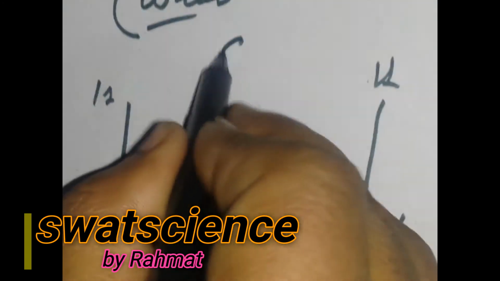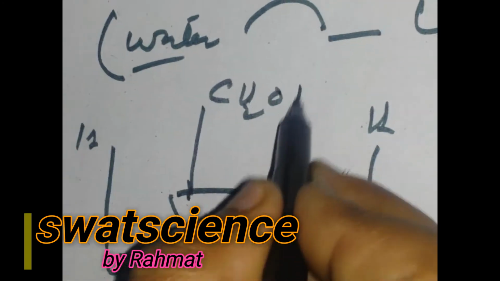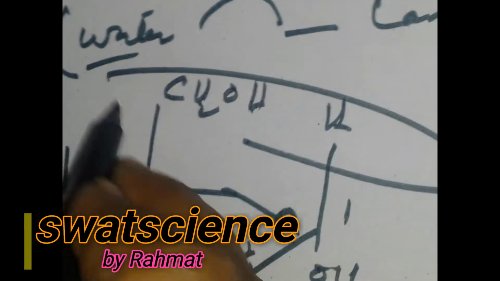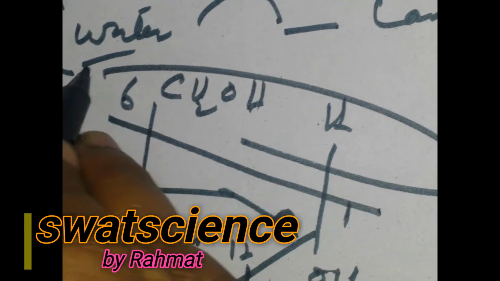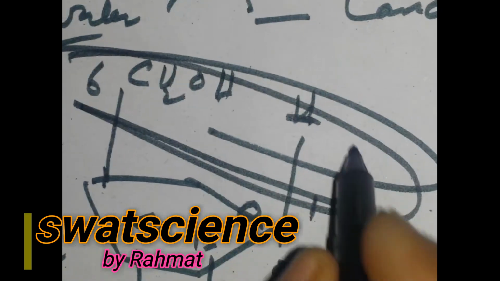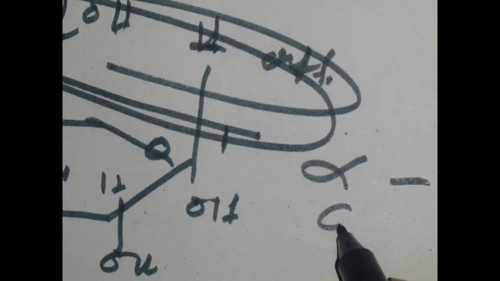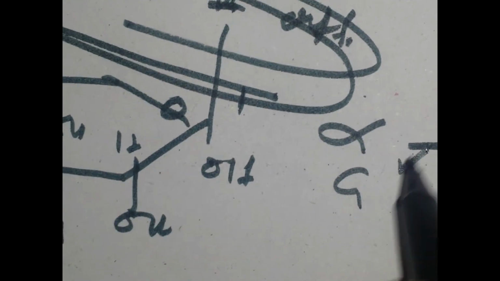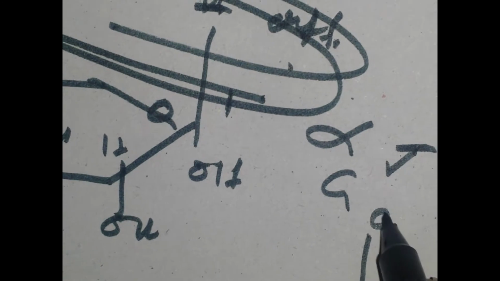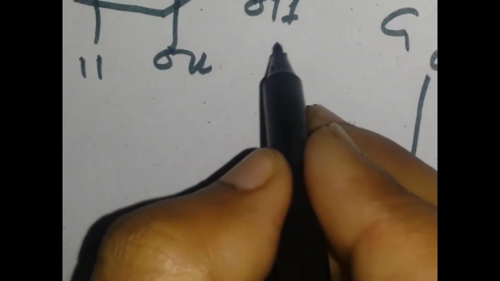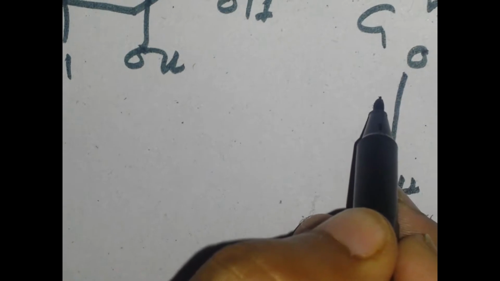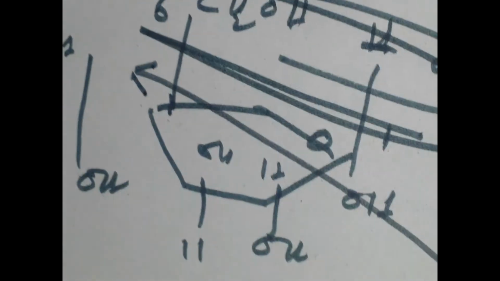If we talk about the configuration, that is CH2OH. This is carbon 1, and that is carbon number 6. If carbon 1 and carbon 6 have a different configuration, this is called alpha glucose. Remember, if they have the same configuration, if OH is here and H is here, then tracing to carbon number 6, it's called beta glucose. Remember, one of the things I want to mention here is the alpha and beta forms of glucose.